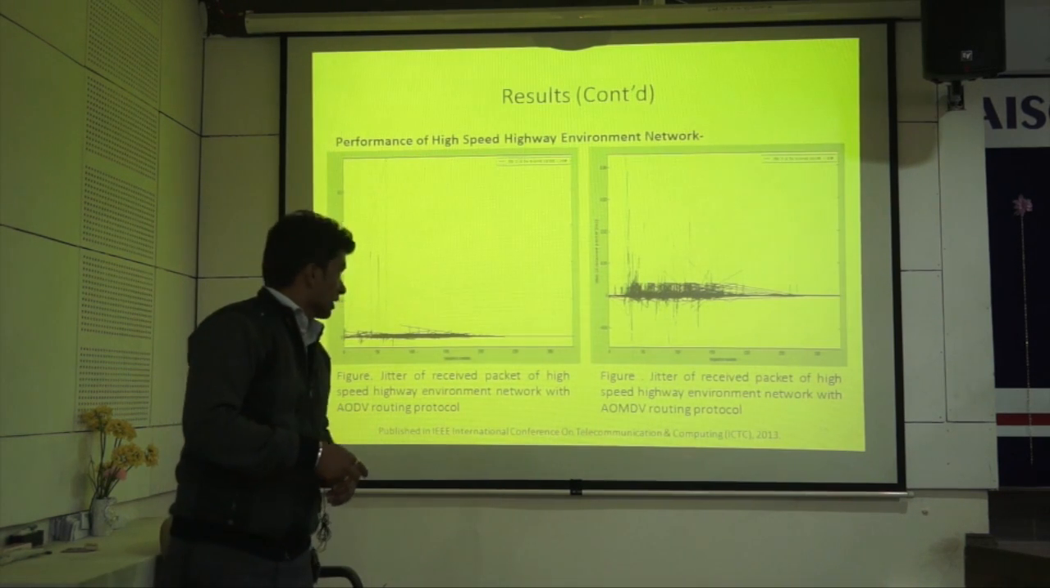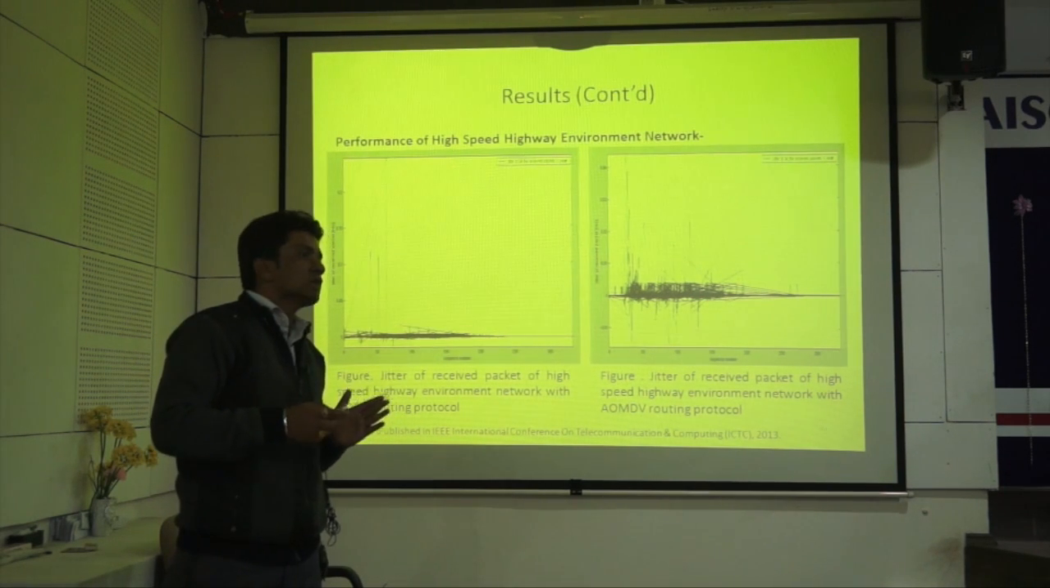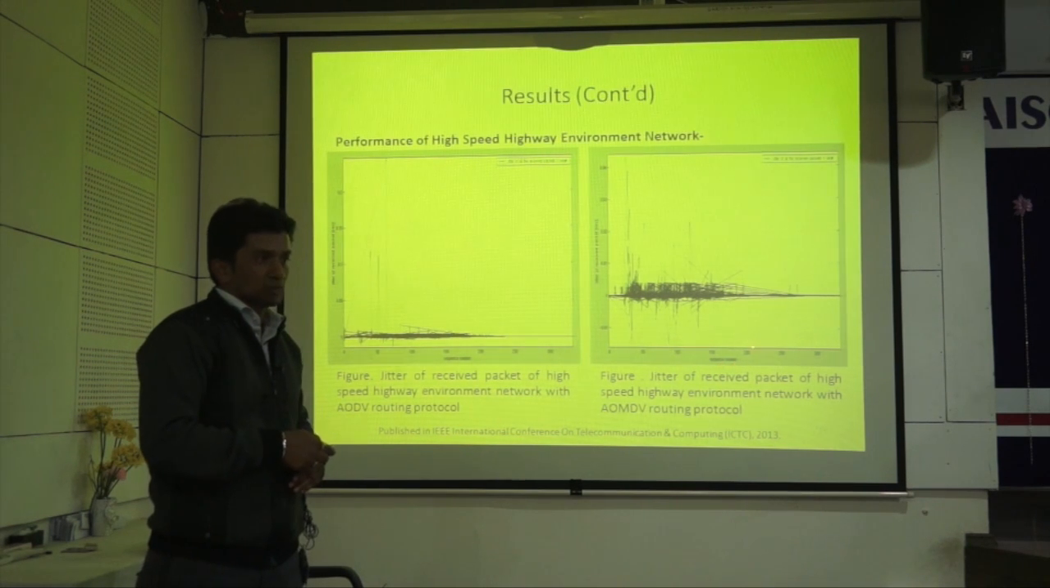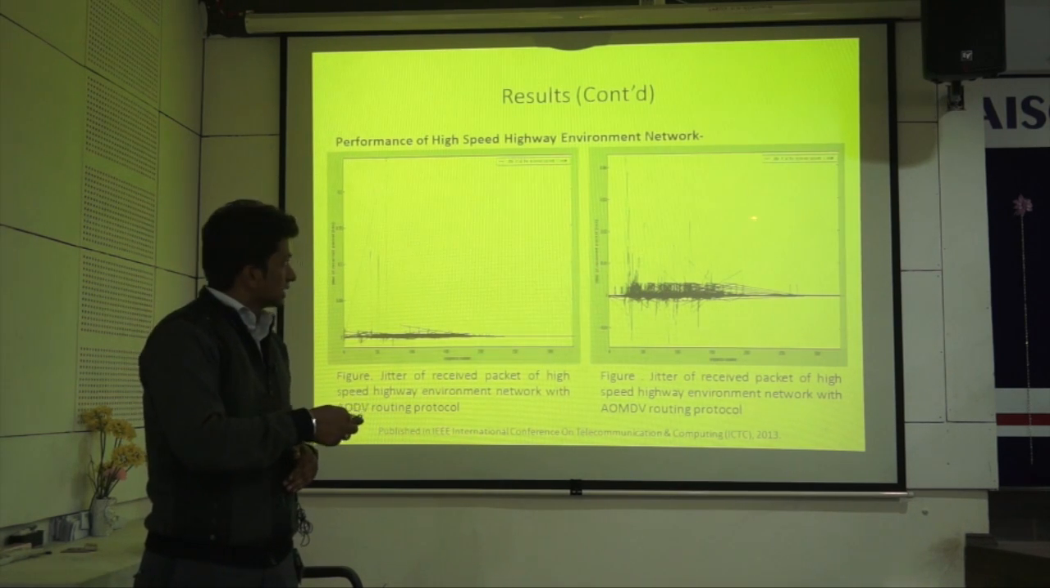Next one is jitter. These graphs are very close to each other. The meaning of that is that these are the sequence numbers of each and every packet. We are transmitting thousands of packets in a particular time interval, and here we can see that some of the jitter is positive. This is on the y-axis, there is jitter. Some of the jitter is positive, some of the jitter is negative.